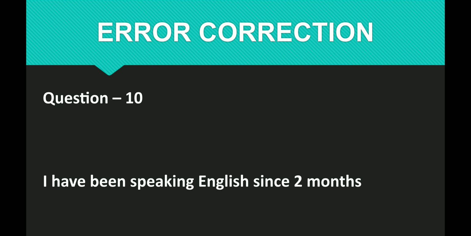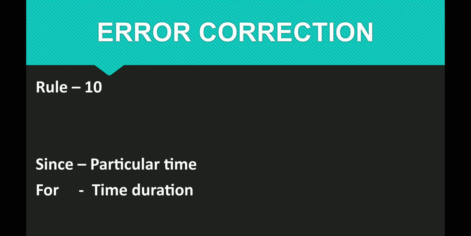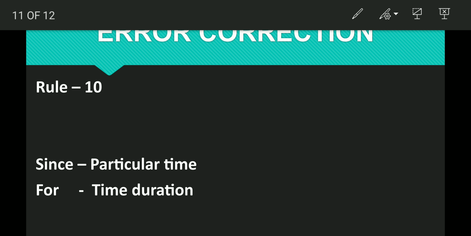Question number 10. I have been speaking English since 2 months. A very, very important rule, and frequently we come across this type of rule, especially the use of since. Friends, do remember always, the word since will be placed before a particular time, whereas for is used before a time duration. We have to have a look here. Since will be used before a particular time, for will be used before a time duration.